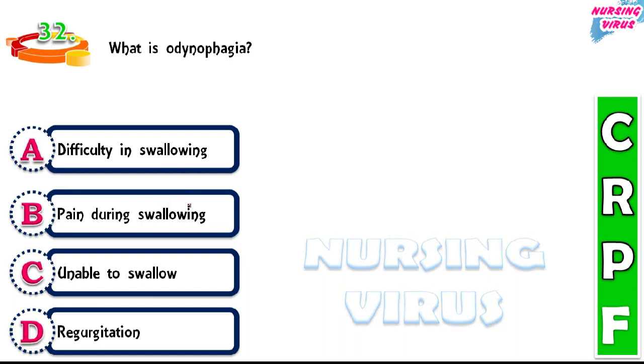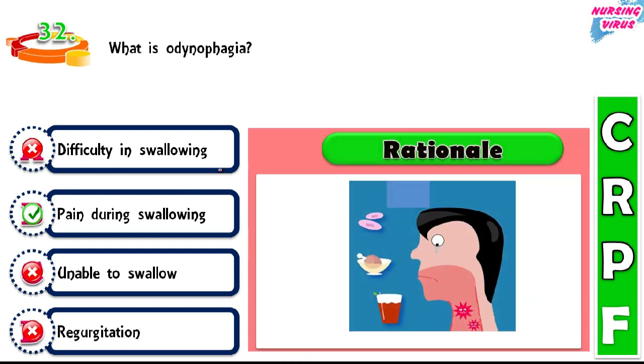So the next question, what is odynophagia? The options are difficulty in swallowing, pain during swallowing, unable to swallow, and regurgitation. So the correct option is pain during swallowing, which is called odynophagia.